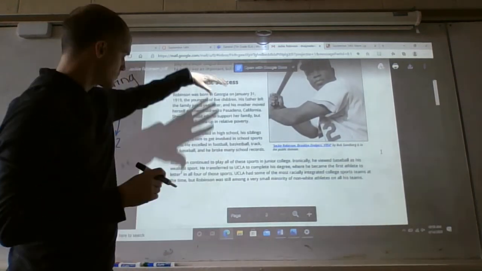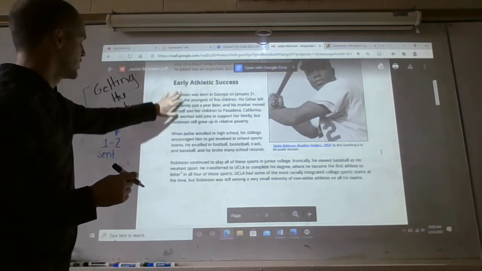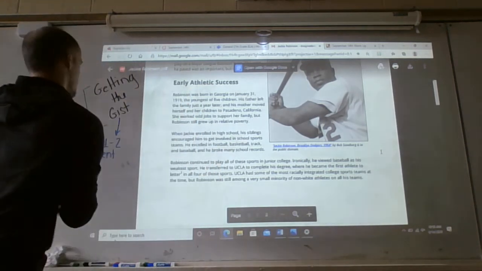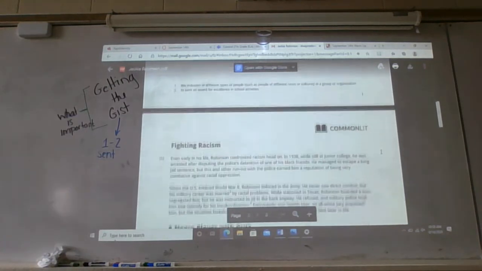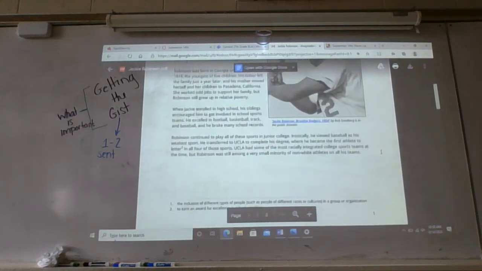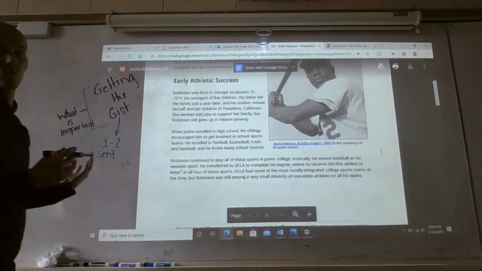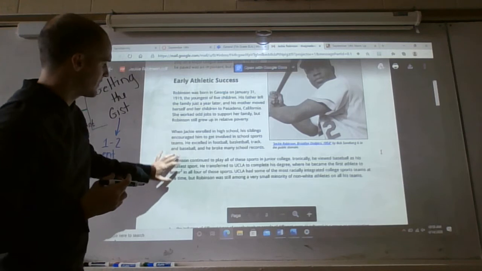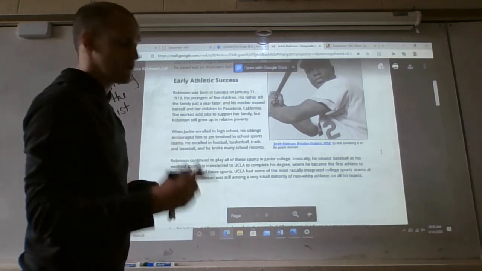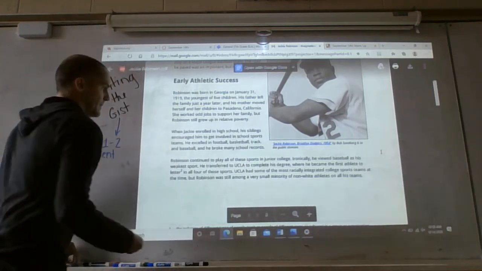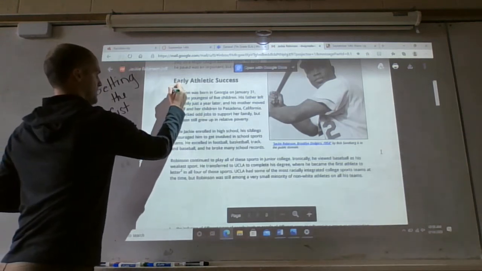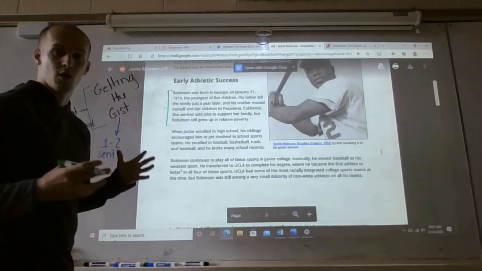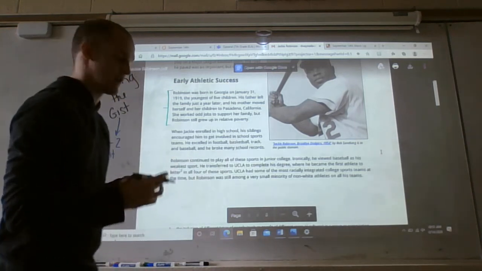So, what you're going to see here are 3 paragraphs. All right, there's 3 paragraphs in the next section labeled Early Athletic Success. And you can see there's headings for the next one. What I would do here is, because some of these 2 paragraphs right here are kind of small, I would get a gist statement out of this paragraph up top. And then there's nothing wrong with combining 2 smaller paragraphs to get a gist statement.